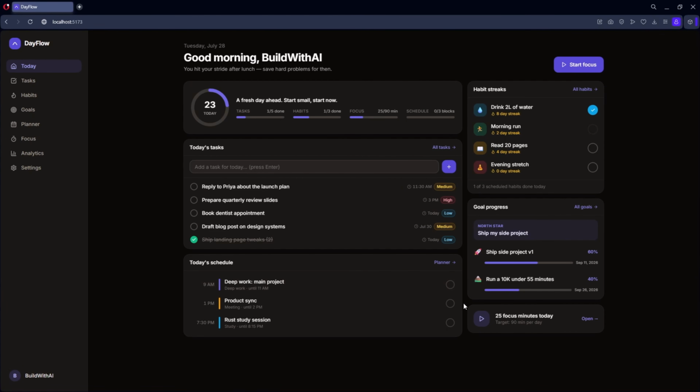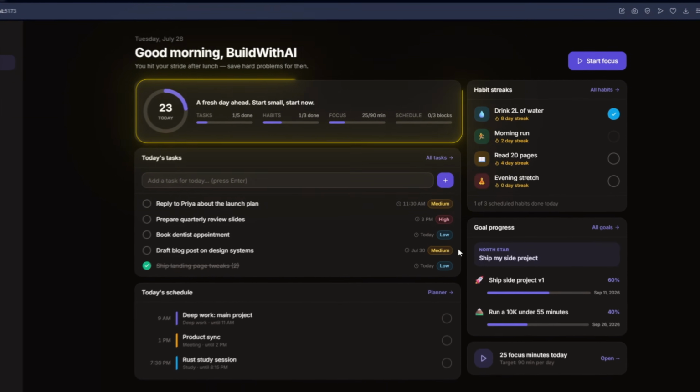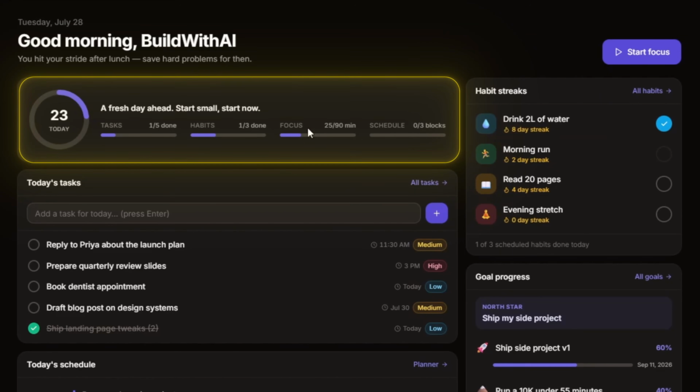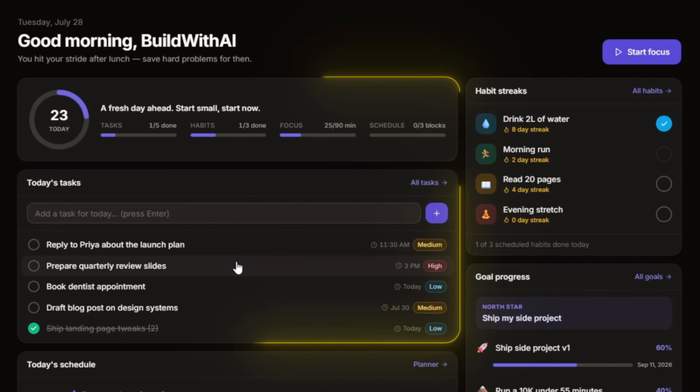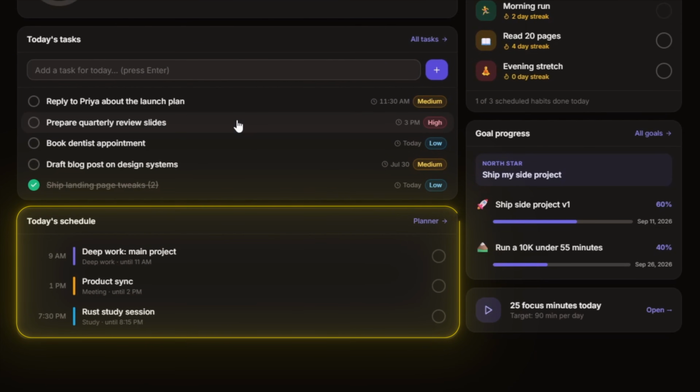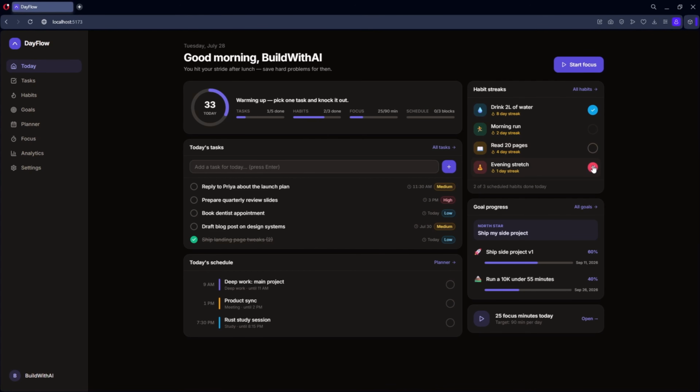And okay, wow, this is a very detailed dashboard. On the top of the dashboard, it's showing a summary of all the things that we've done, and even a little motivational quote, which is a good thing to have, I guess. And right below it shows the tasks I need to complete for today and today's schedule right below it. Okay, so I'm guessing Fable 5 just added these as placeholders so we can see how the app will look like in production. So let's just go through them one by one.